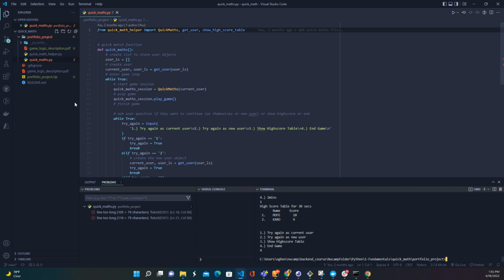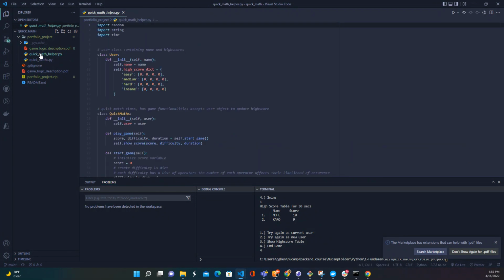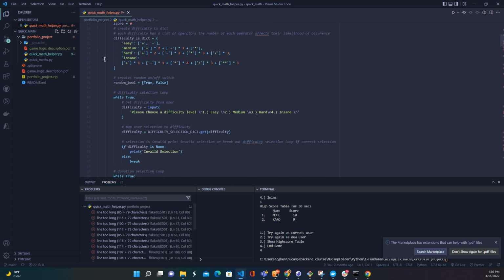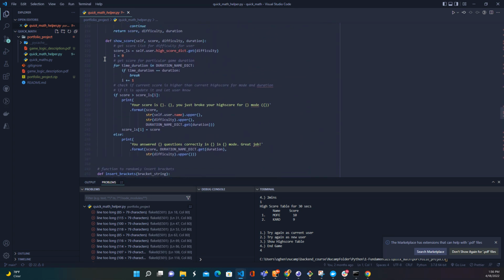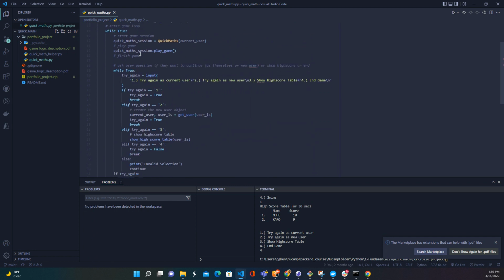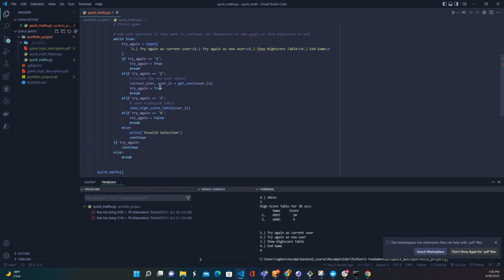So basically, this is the code. This is the code structure. You have quick math helpers. We built a quick math class that basically does all that stuff and runs the code. This is the actual function that just calls that class. Then you build, get a session, and you play the game. Then this has the logic to control when you want to start again, when you want to end it, and when you want to change users. That's basically the code.